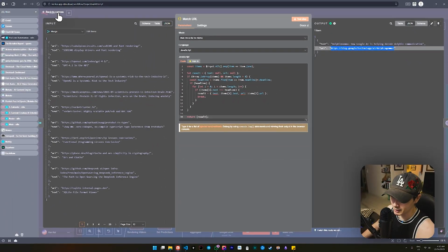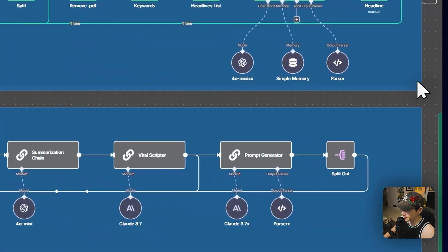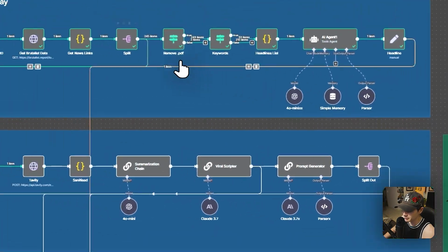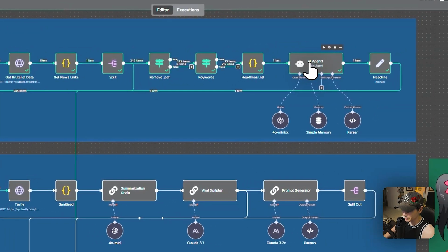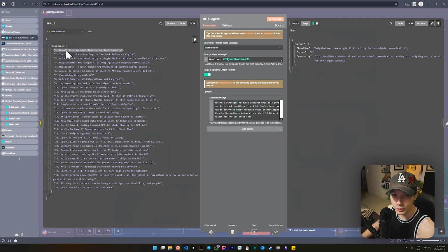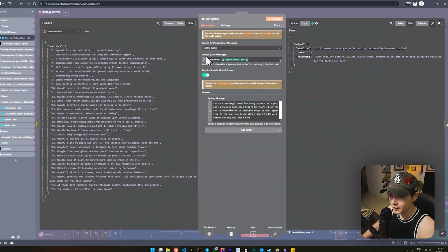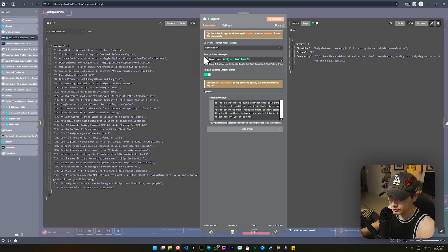Now you might be thinking, why would you do it that way? Well, it's very simple. I could easily just pass all the headlines with their corresponding URLs to my agent. But that information is redundant, because all I want it to do is choose a headline.